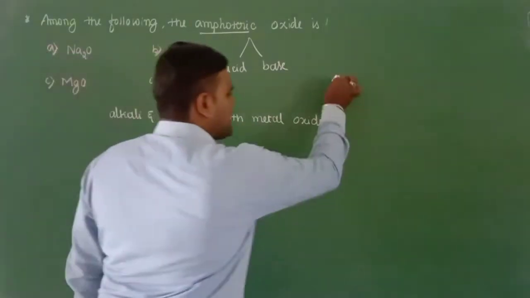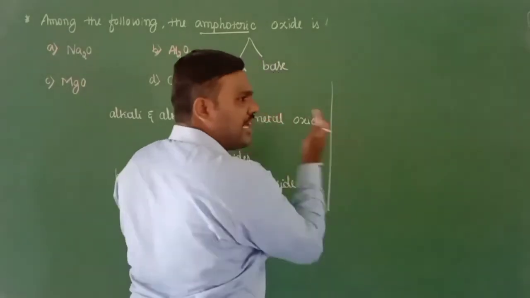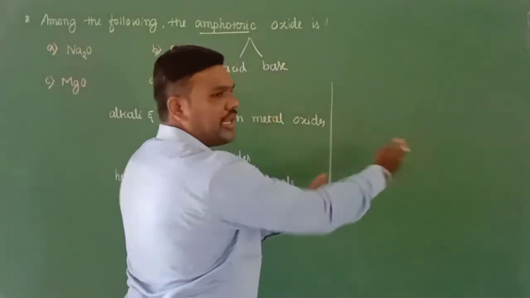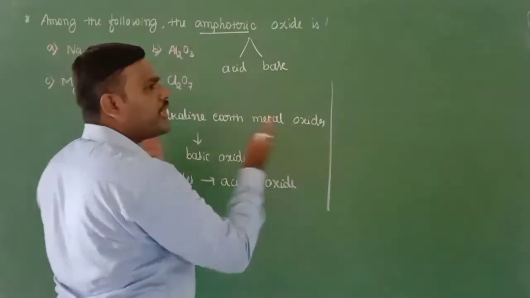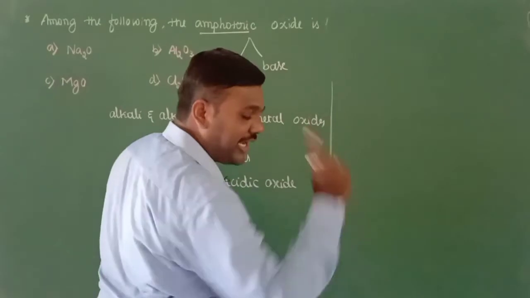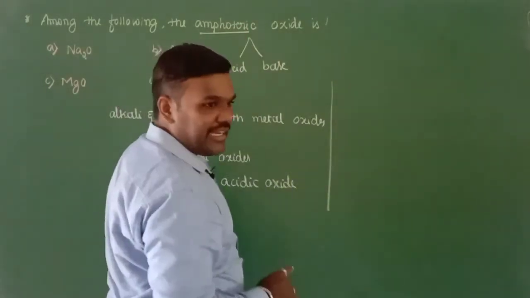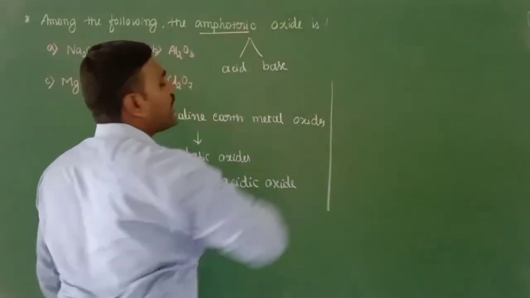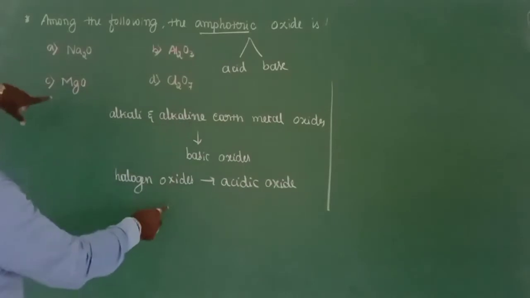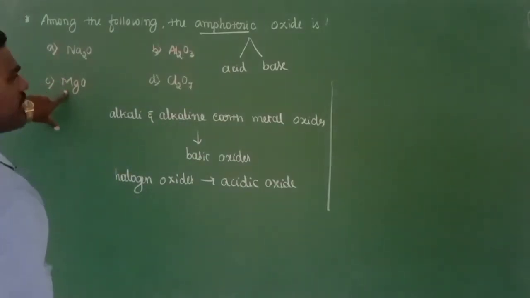But the elements belonging to the middle of the periodic table, meaning the elements present in group number 12 and group number 13 especially, the oxides belonging to these groups, especially aluminium as well as zinc, show amphoteric behavior. So based on this criterion, sodium belongs to group number 1, magnesium belongs to group number 2.